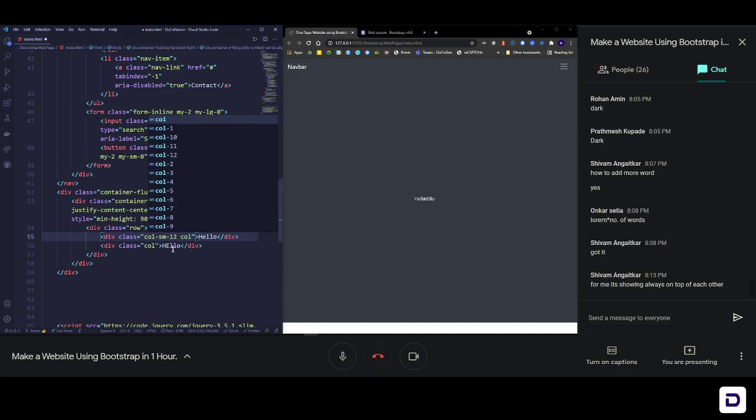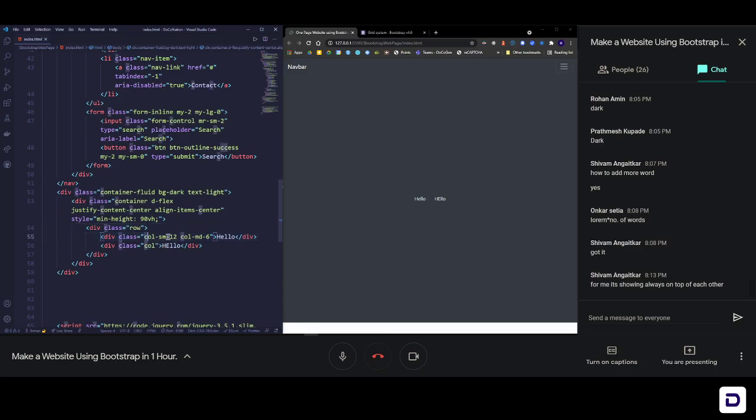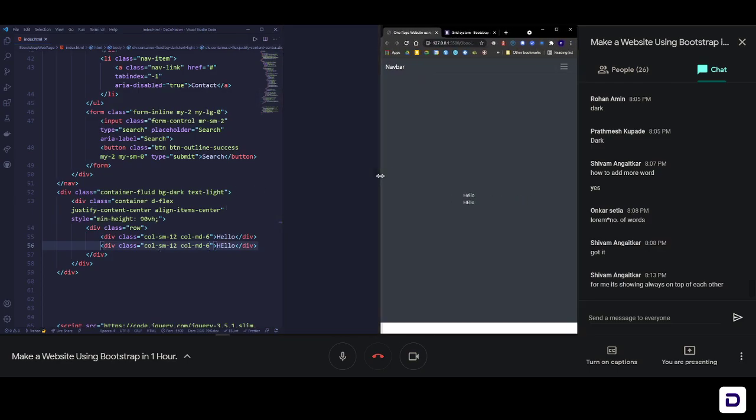So the next one would be col-sm-12 and then col-md-6. This basically means take half of the screen, because half of 12 is 6. So from medium screen to the largest screen, take 6 spaces. If I save, and then I do the same thing for this also, copy and paste it here, save it.